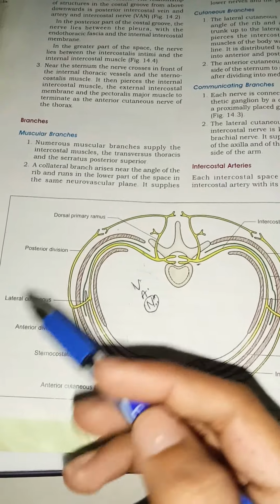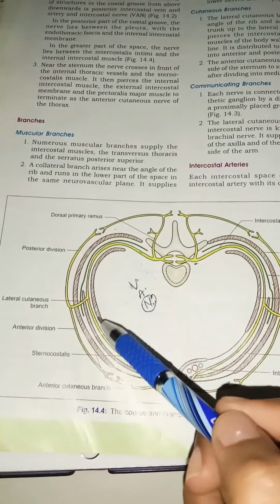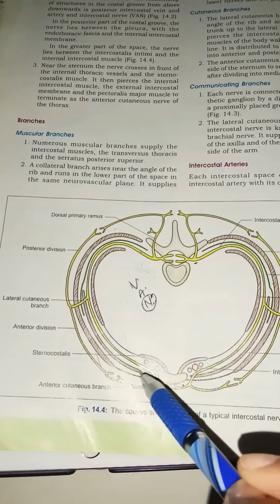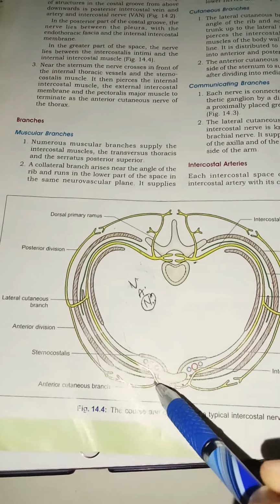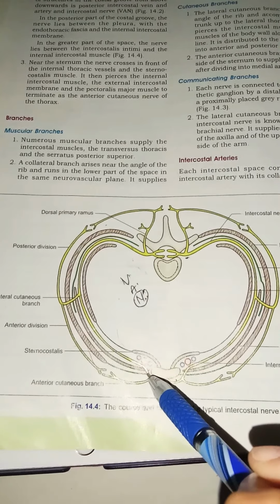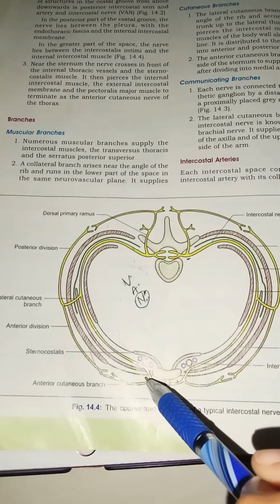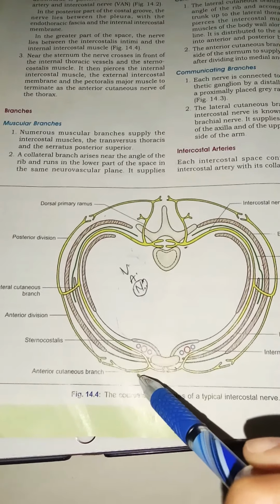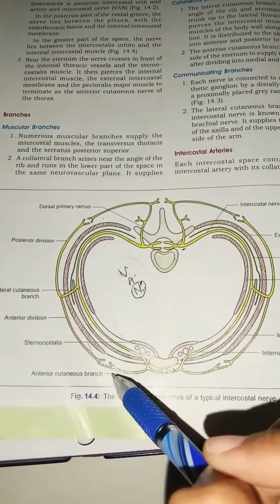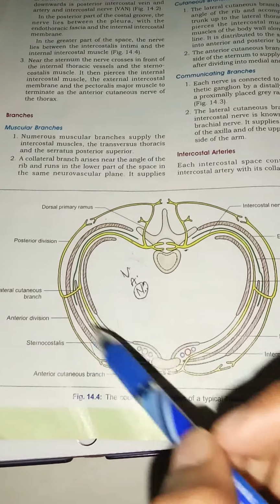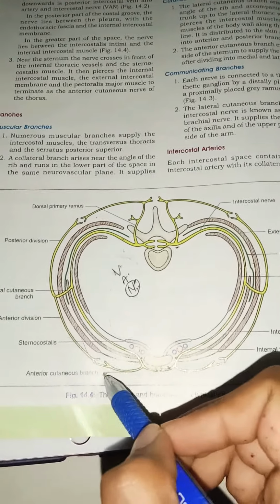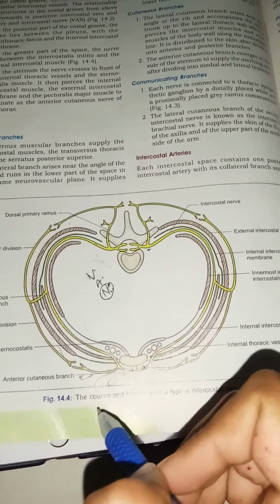This posterior and anterior division mainly supply the axillary part of the skin, and later the nerve comes in front, in front of the vascular structures and also sternocostalis, and it pierces the internal intercostal muscle and also the pectoralis major and some other structures, and also the external intercostal membrane. Later it comes here and forms an anterior cutaneous branch, which, again, you can say, is in communication with the anterior division of the lateral cutaneous branch. So this anterior cutaneous branch mainly supplies the anterior part of the skin.